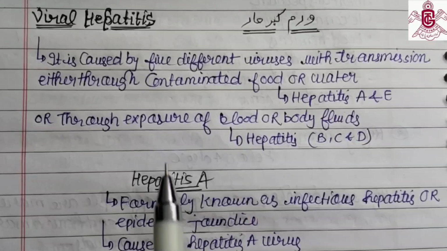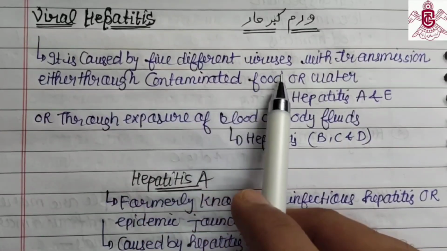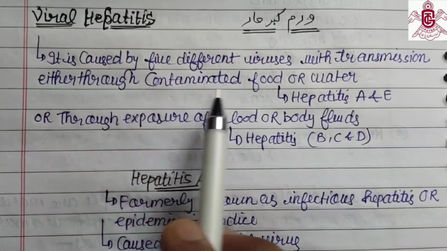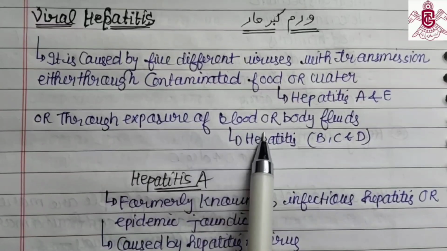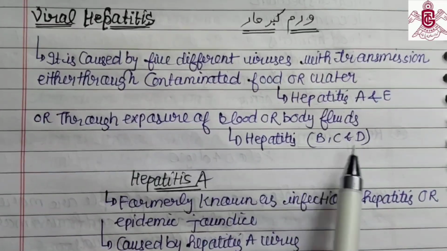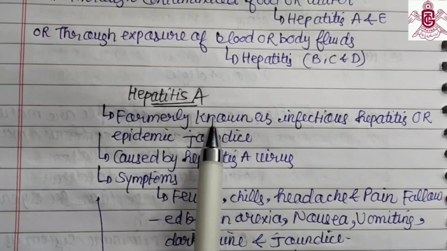Viral hepatitis is caused by five different viruses. Hepatitis A and E are transmitted through contaminated food or water. Hepatitis B, C, and D are transmitted through exposure to blood or body fluids.